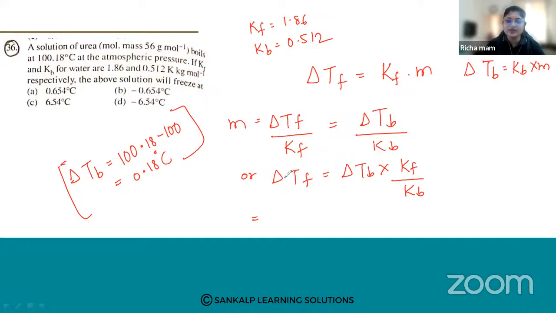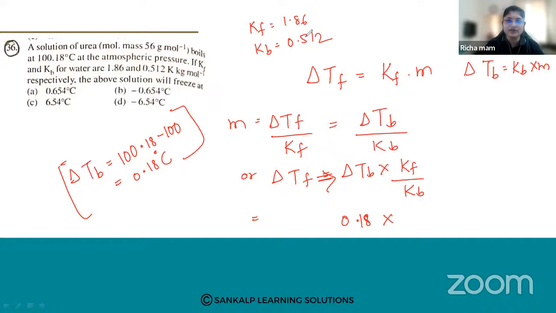So delta Tf is equal to, we have calculated delta Tb, which is 0.18, into Kf.